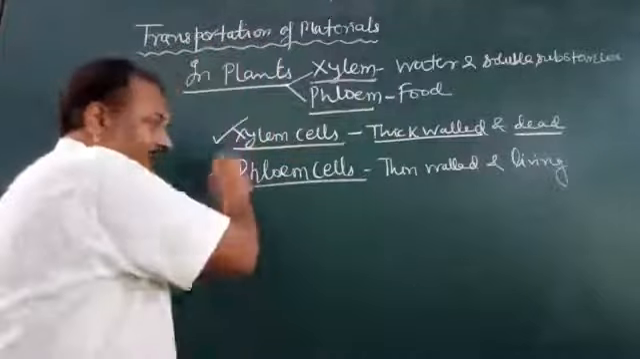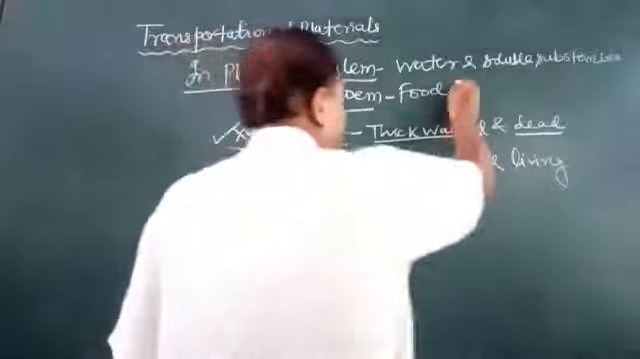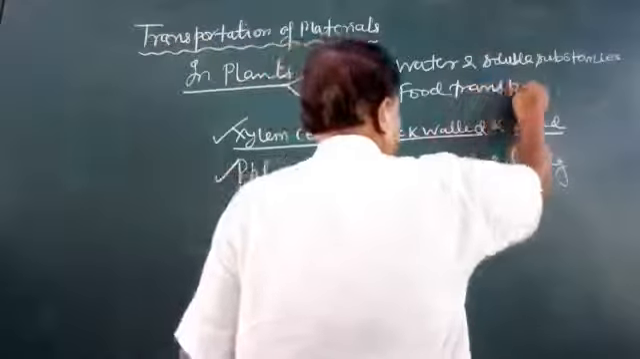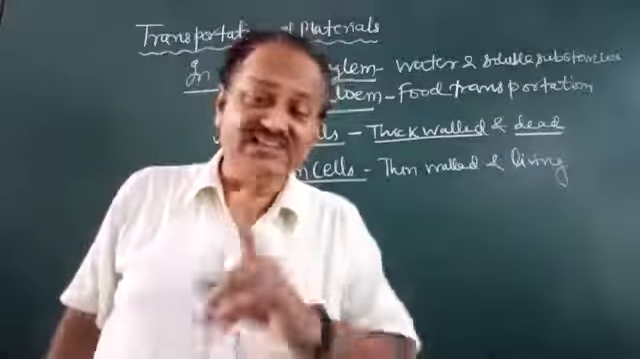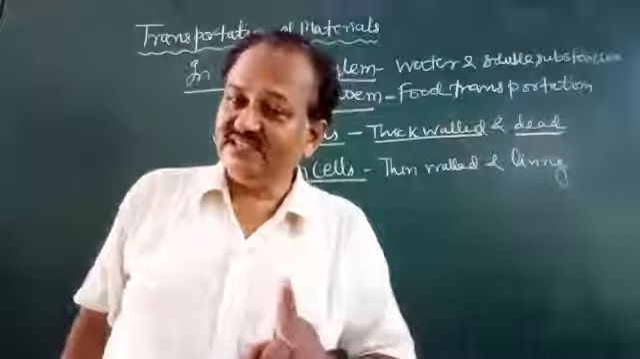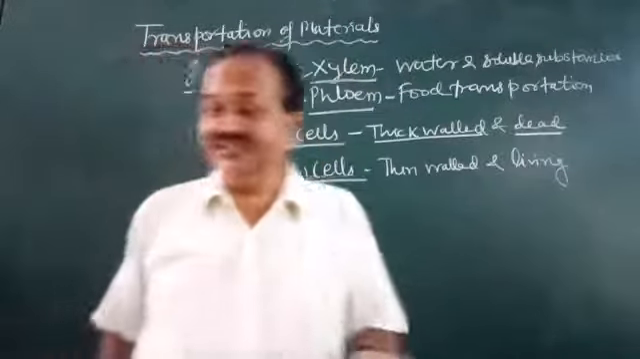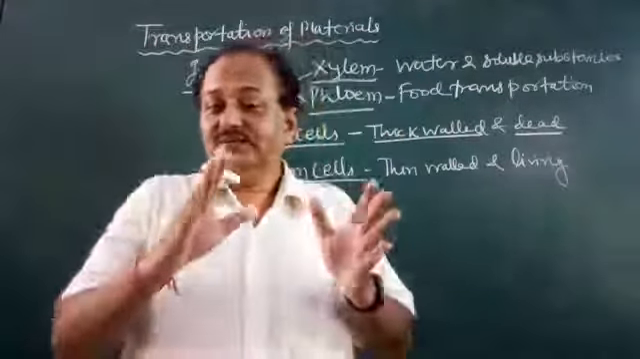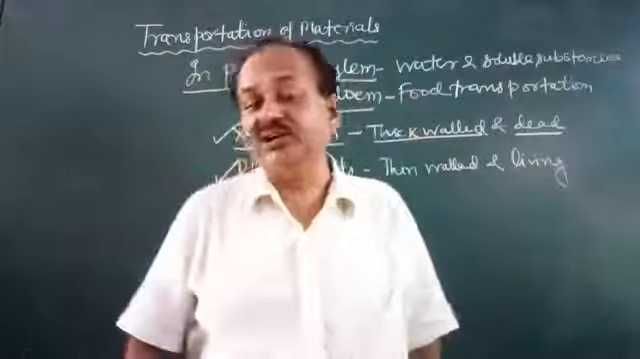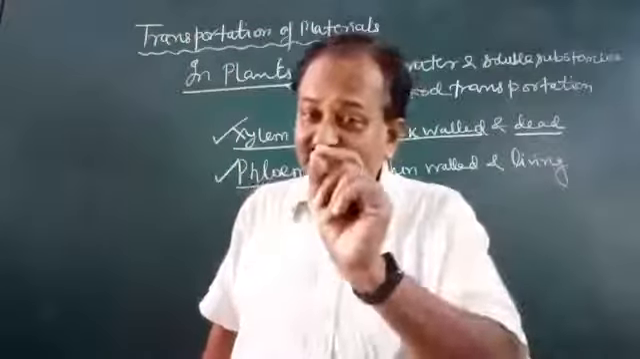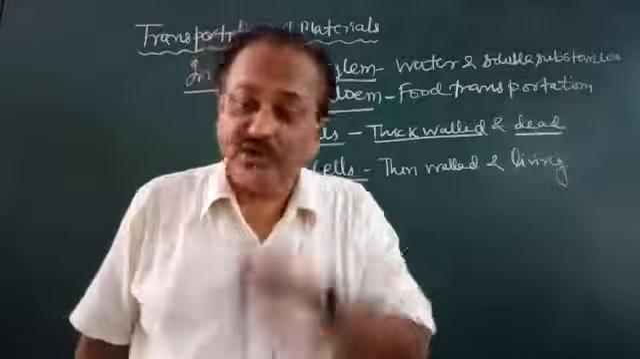Now coming to phloem. Phloem cells are responsible for food transportation. Food is formed in the leaves by photosynthesis, and it is manufactured by the food factories called leaves. The food is transported from leaves throughout the plant, to each and every part. Even the roots also require food.